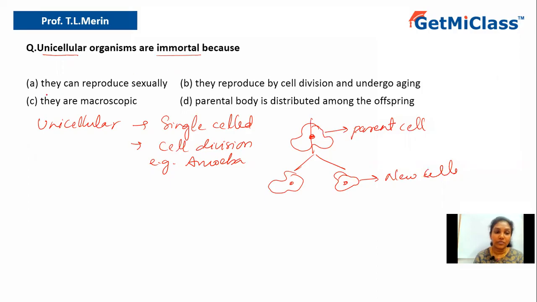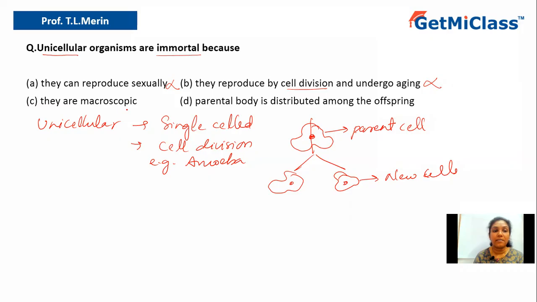So let us look at the options. Option A says they can reproduce sexually. They don't reproduce sexually except for a few types of organisms. But these unicellular organisms, most of them, don't reproduce sexually. Hence, option A is ruled out. Option B is they reproduce by cell division and undergo aging. Of course, they reproduce by cell division, but they don't undergo aging because I have already told you one parental cell divides into two. Hence, option B is ruled out.